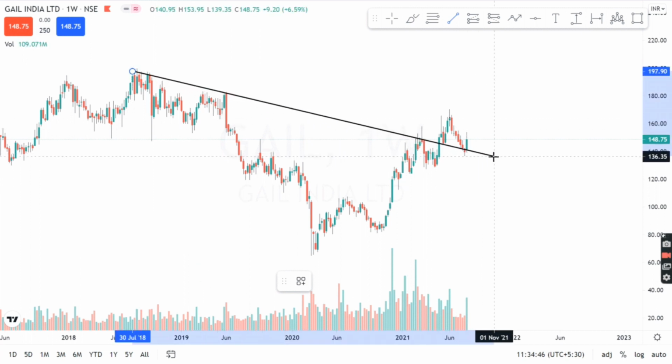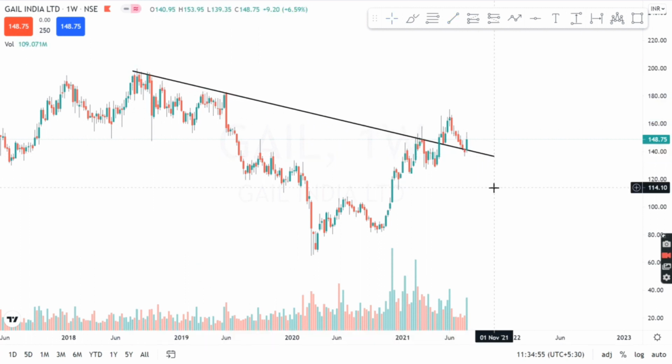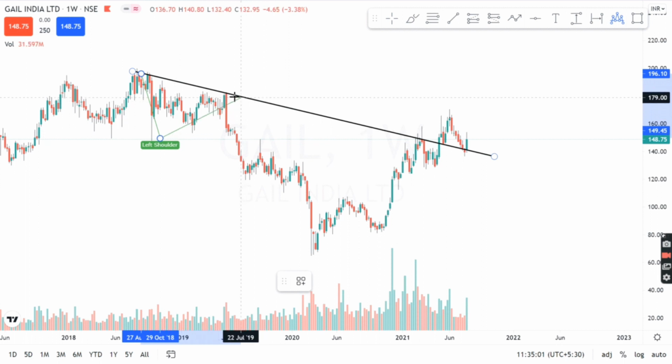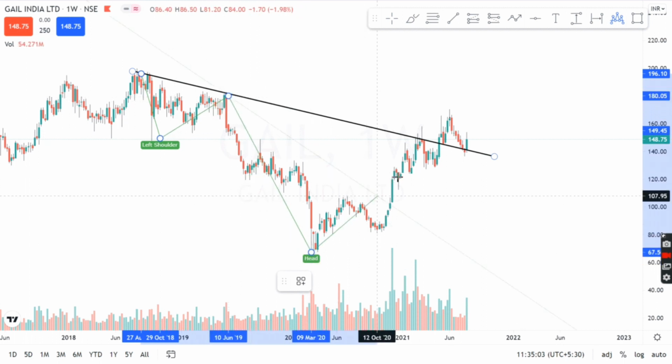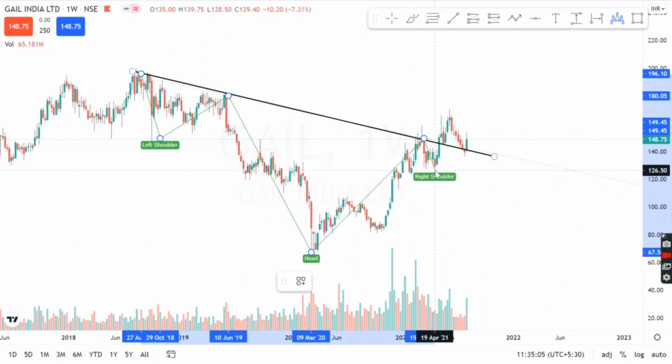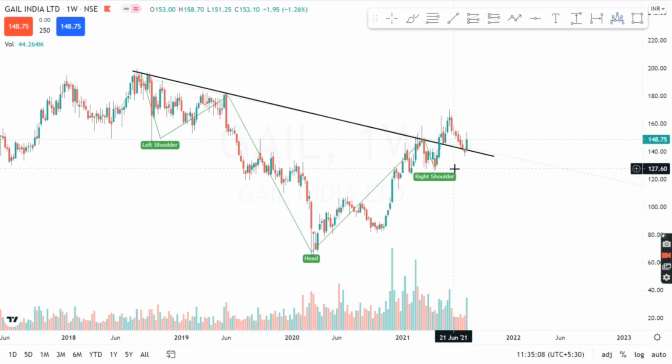So this is the first point, and the chart pattern which we look at here is an inverted head and shoulder pattern. As you guys already know, an inverted head and shoulder is considered a very bullish pattern. This is the left shoulder, this is the head, and this is the right shoulder.